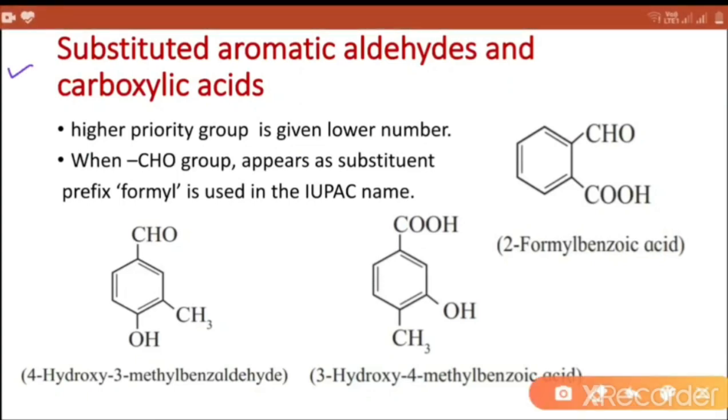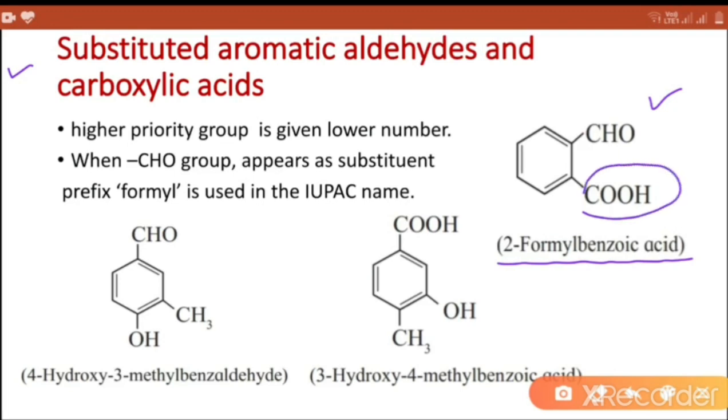Substituted aromatic aldehydes and carboxylic acids. Higher priority group is given lower number. Consider this example. IUPAC name is 2-formyl benzoic acid.